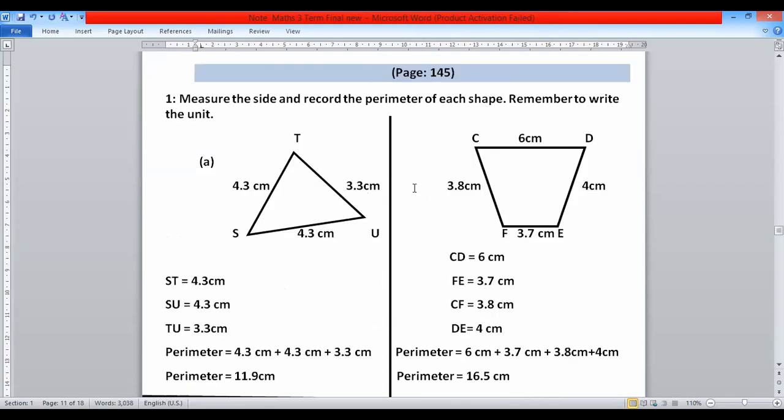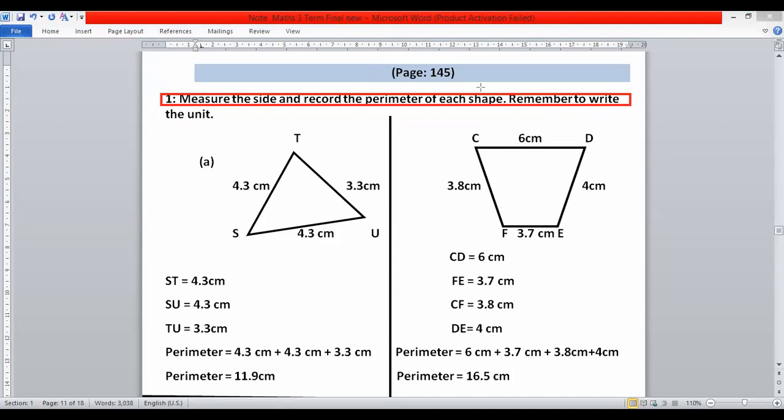You can measure this shape in inches and centimeters. It is better for you to use the centimeter unit, because in your ruler there are two units given. On one side there are inches, and on another side there are centimeters, I have shown. So look at the statement of question one: measure the sides and record the perimeter of each shape.